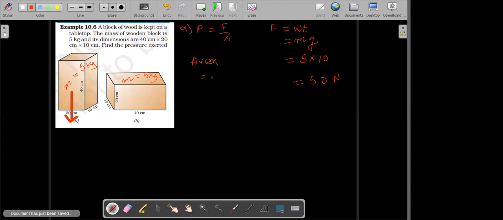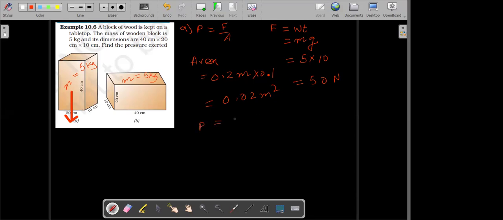In the SI system, 1 meter is 100 centimeters. So 20 by 100 is 0.2 meter and 10 by 100 is 0.1 meter. So it is 0.2 multiplied by 0.1, that is 0.02 square meters. So we get P as 50 by 0.02.